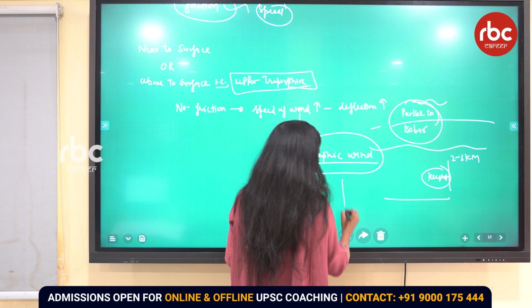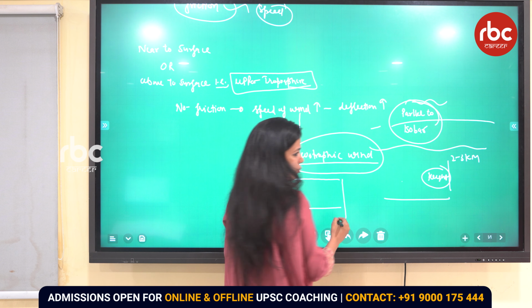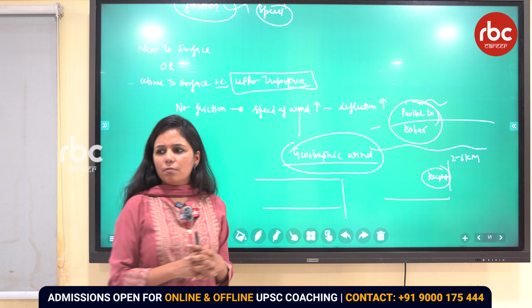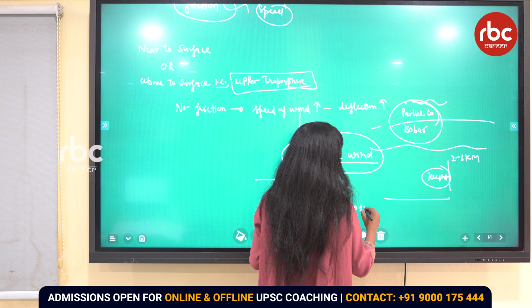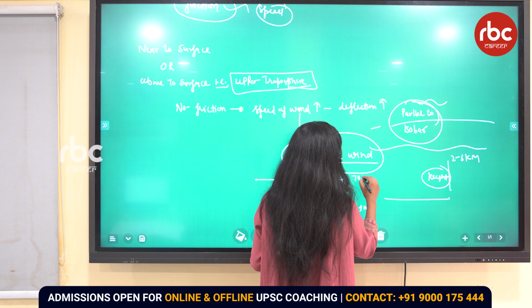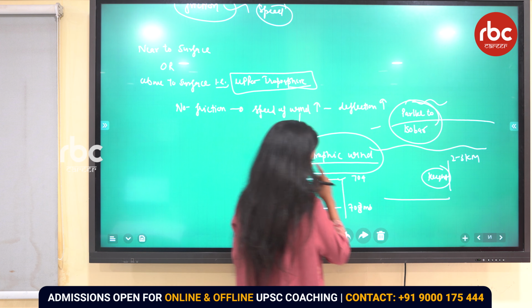Parallel to the isobar means, suppose for example this is the isobar. What is an isobar? Same pressure, right? So suppose this is 704 MB and this is 708.